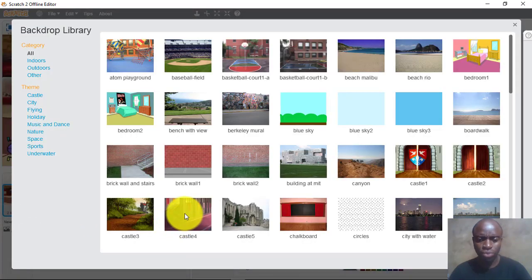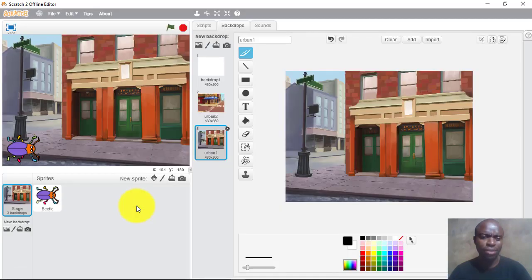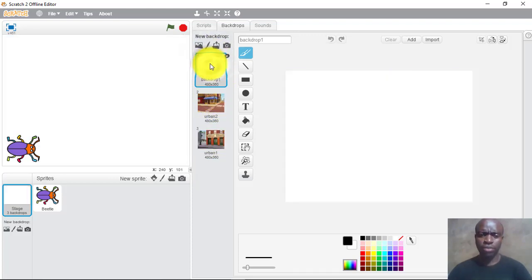I choose urban 2. Don't tell me that they will change it. No, they are not changing everything. It's here. If you can see on my backdrop, I have this one, I have this one, and this one. I don't like this one so far, so I'll click it and I'll delete it.